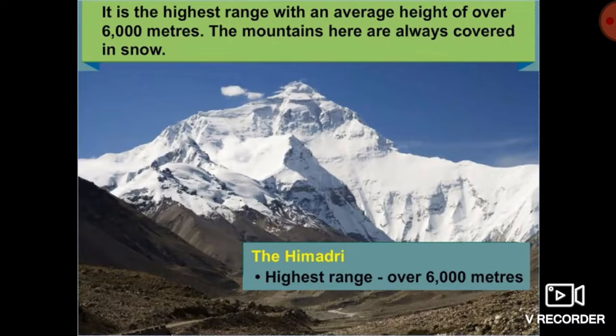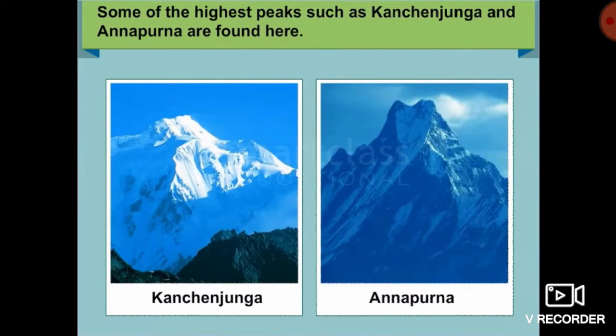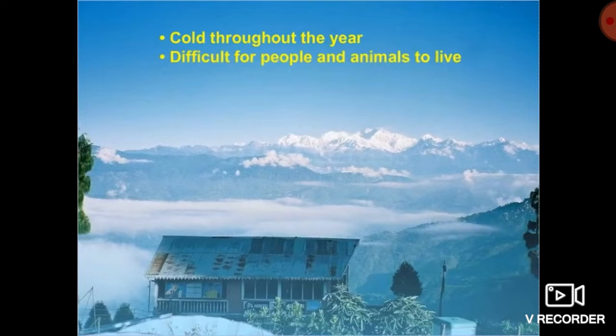So, Himadri range is covered with snow throughout the year. Some of the highest peaks such as Kanchenjunga and Annapurna are also found here. These are the pictures of Kanchenjunga and Annapurna.